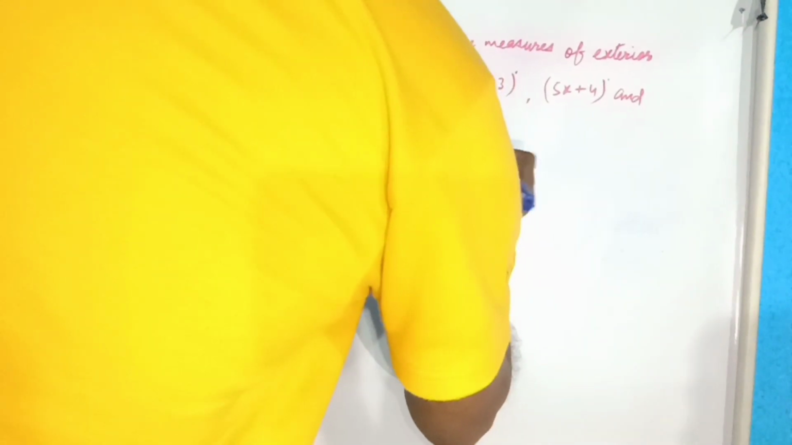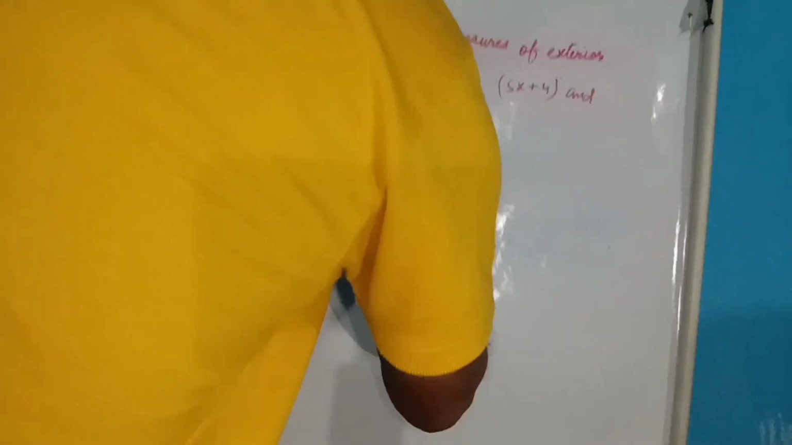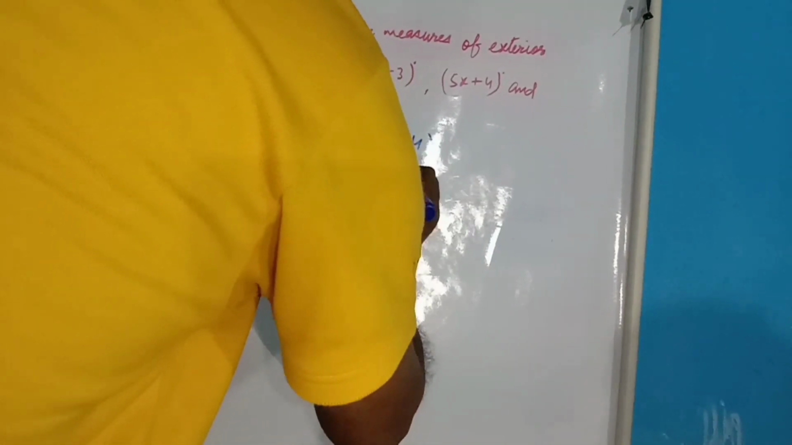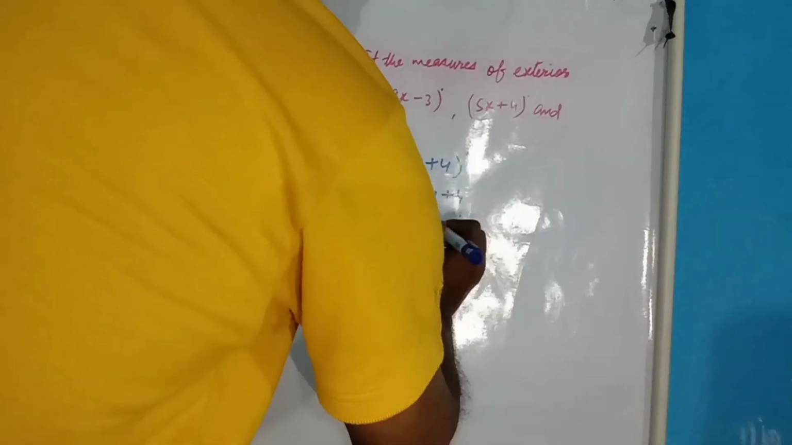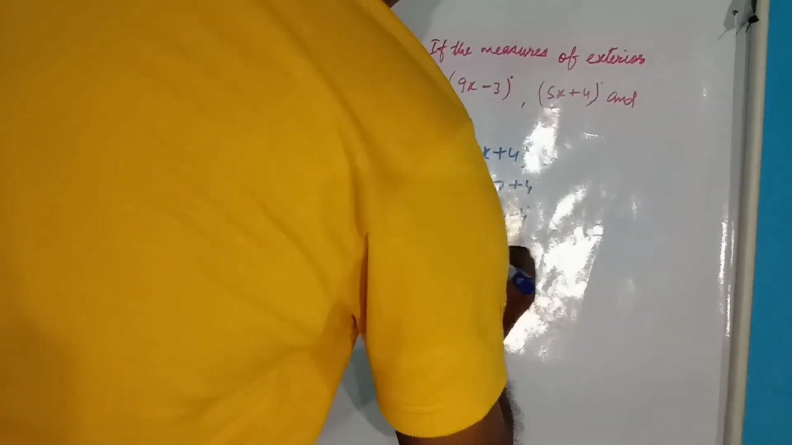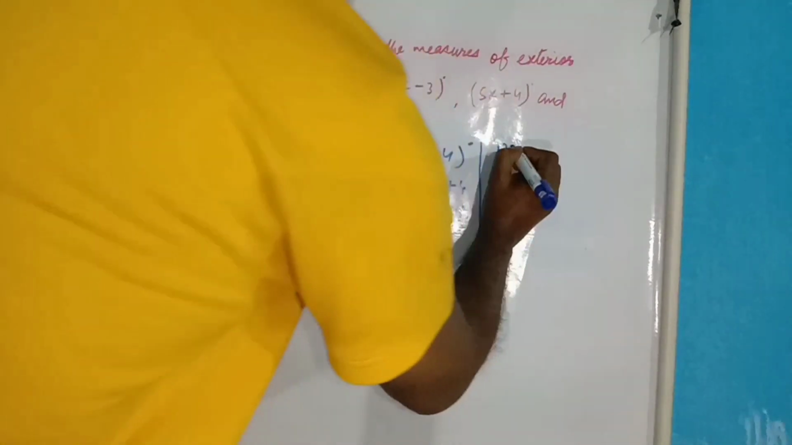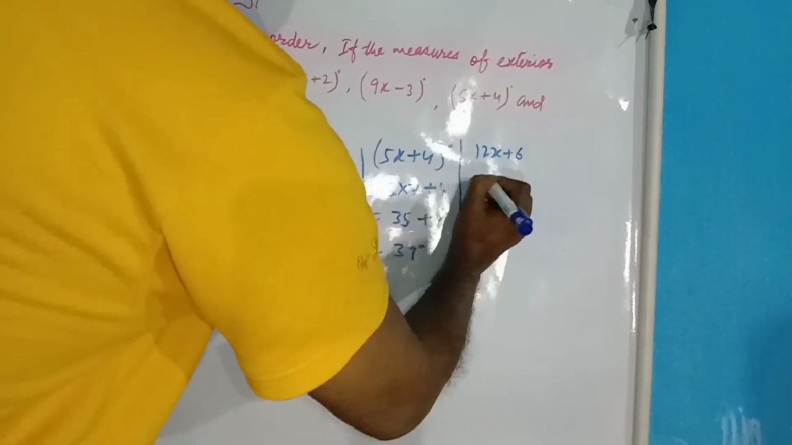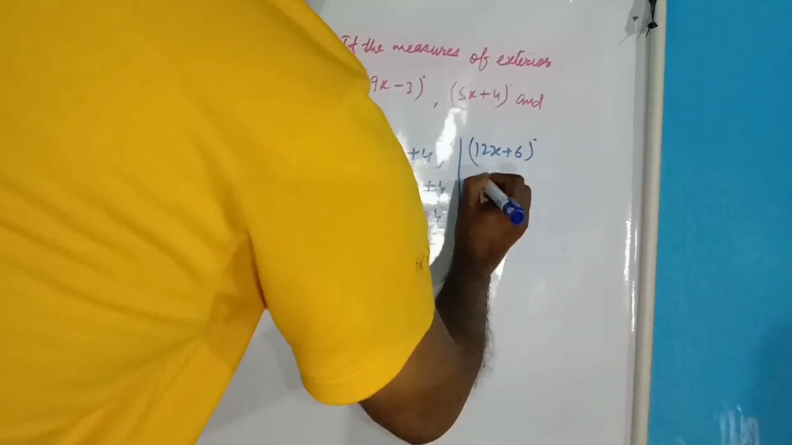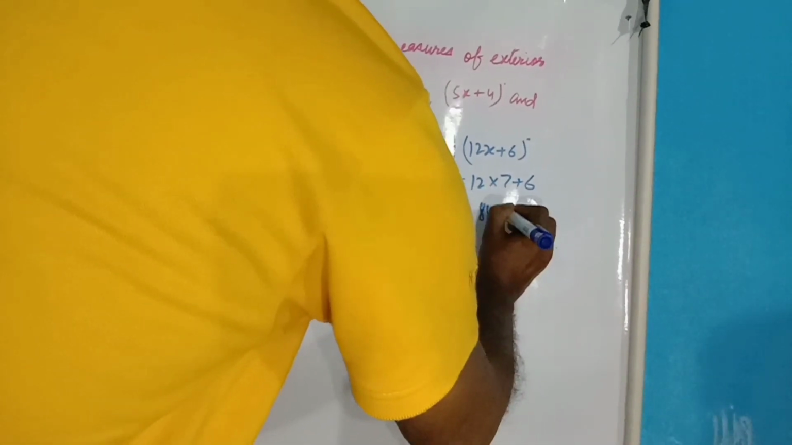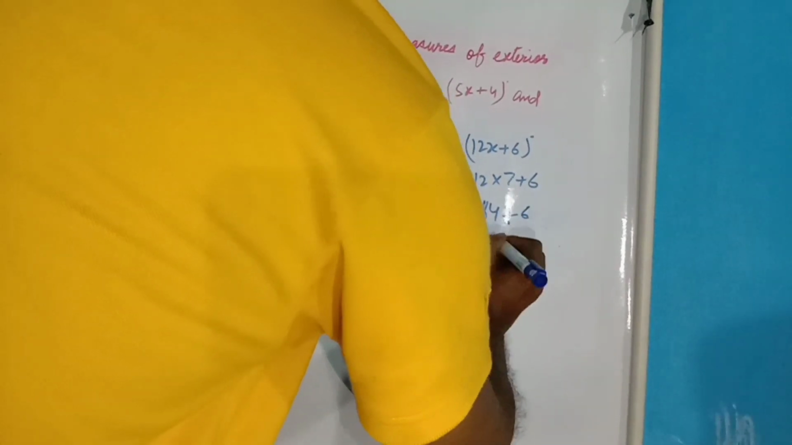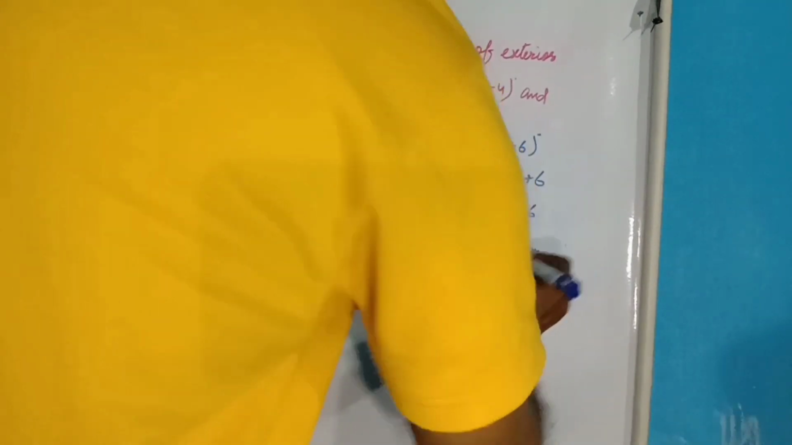And the next one is 5x plus 4 degrees. Then 5 into 7 plus 4, then 35 plus 4, and that one is 39 degrees. And the last one is 12x plus 6 degrees. Then 12 into 7 plus 6, then 84 plus 6, then 90 degrees. That one is the last answer.